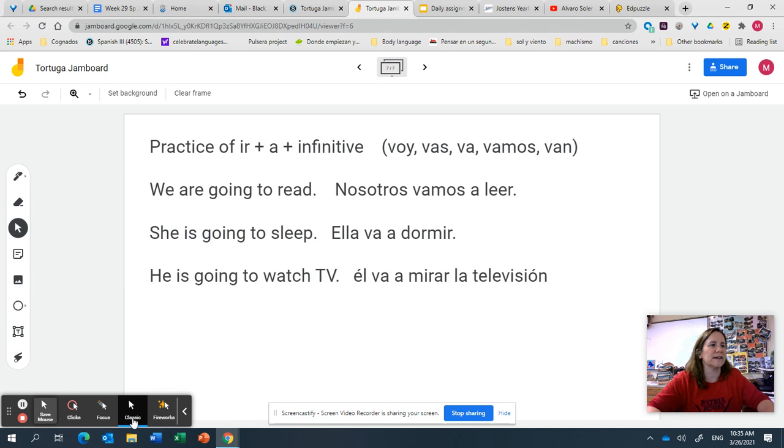All right, so that's how you say someone is going to do something. So we have two ways to do the future, either the future tense that we learned or this ir plus a plus infinitive.